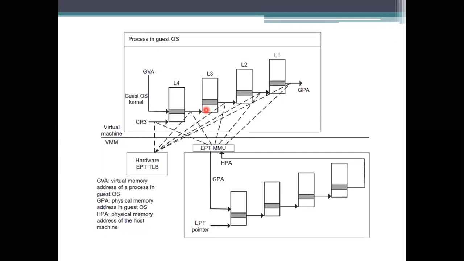If the entry corresponding to the GVA is not in this page table, it has to generate the page fault here. If it is not there, it goes on for L2, L1, like that. If you have L10, L10 is the least recently used one; L10, L9, L8, L7 and so on, up to L1 will be considered. So multiple page faults will occur because you need to take care of all these things.